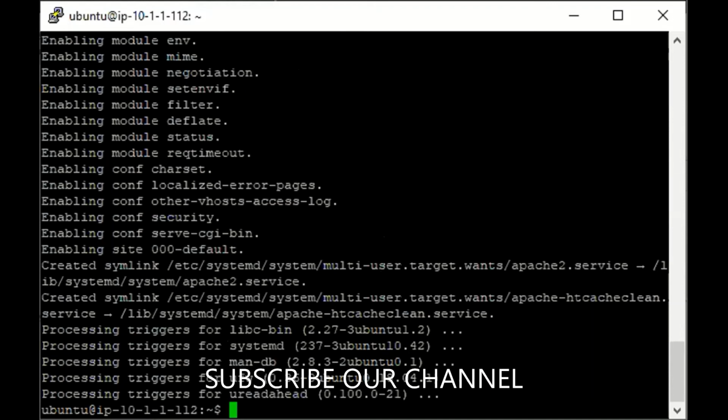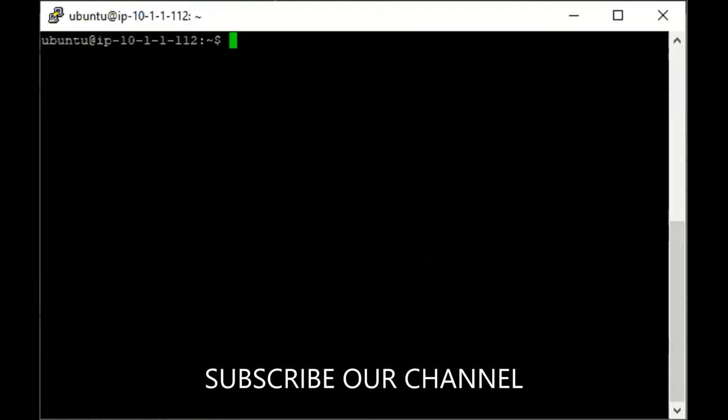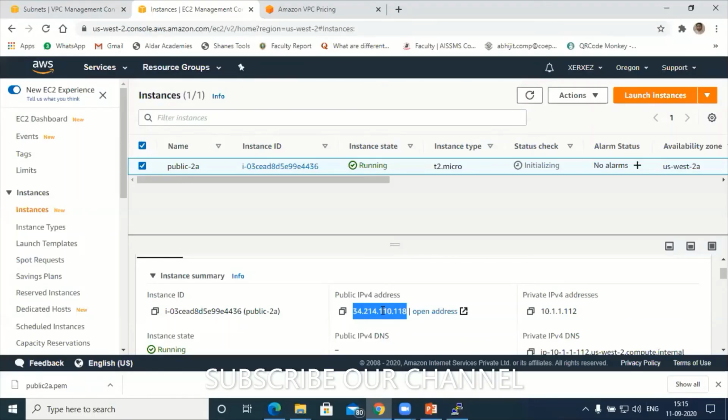Yes. Now, let me try to access this Apache server. Meanwhile, you can also try. Hold on. Can you see my console? Just copy this public IP address and paste it over here. Okay.